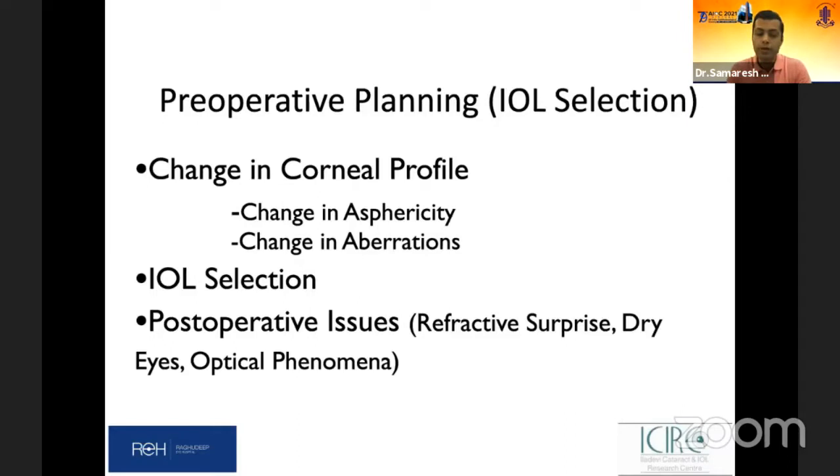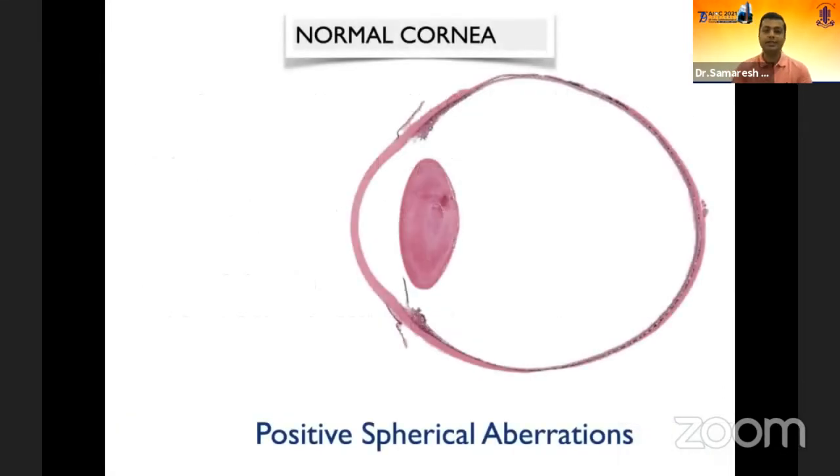But most importantly, sometimes these patients will land up with other problems, like the optical phenomena of glare and halos and dry eyes, just because their corneas are not in the perfect shape, particularly with older generation LASIKs.